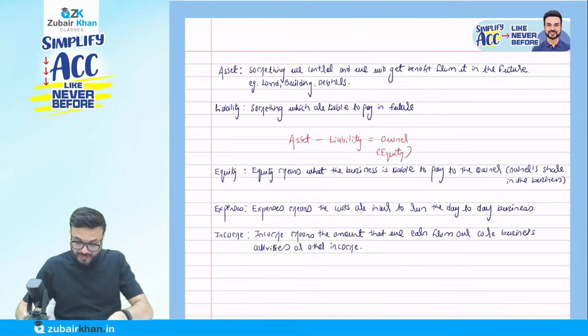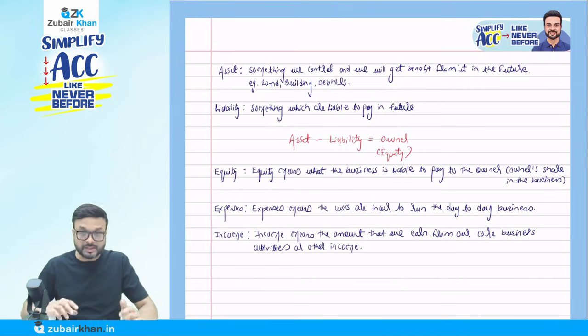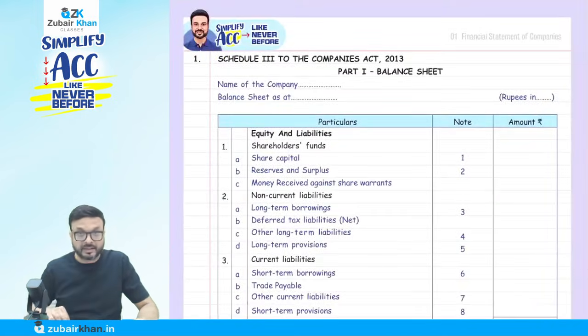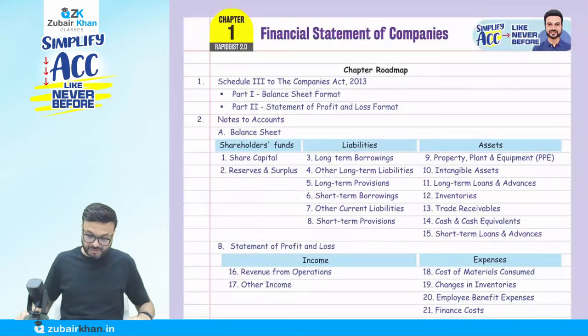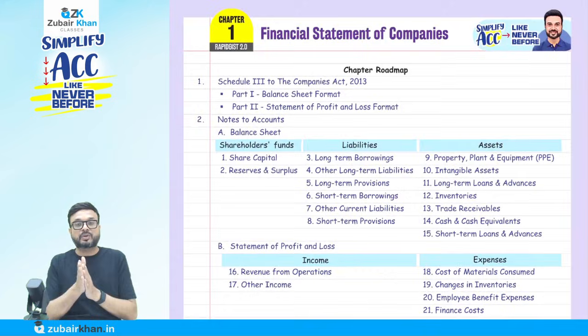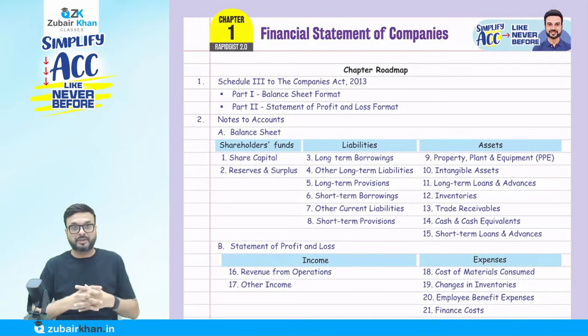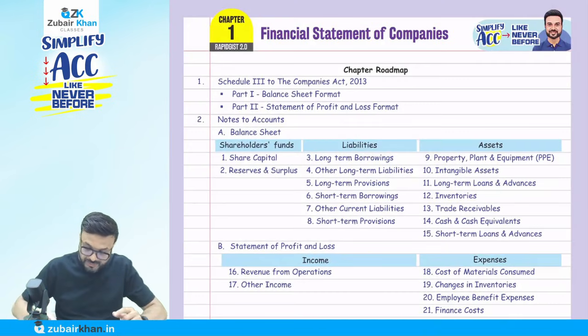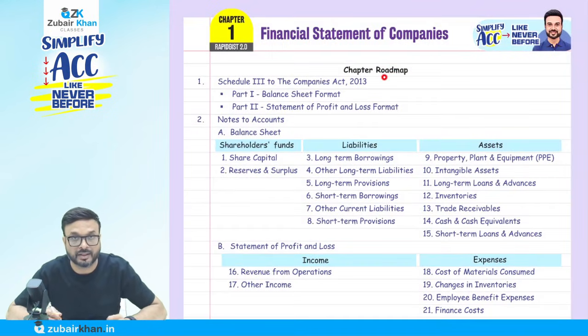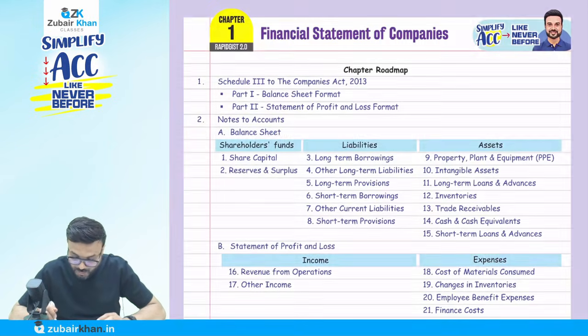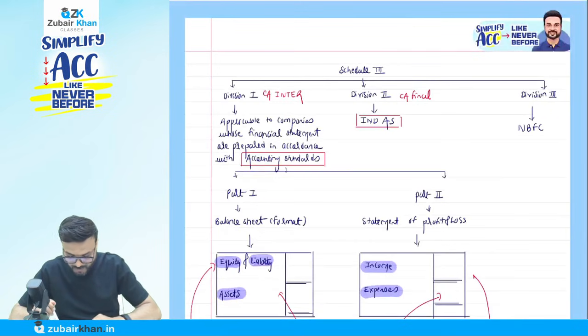So this is what we have discussed till now. Remember one thing, that this is what we are going to cover in chapter number 1, the financial statements of companies. You can see the chapter roadmap here. We are going to discuss Schedule 3 of the Companies Act 2013. There are two parts. Part 1 is the balance sheet and part 2 is the statement of profit and loss. As I told you, part 1 is the balance sheet.